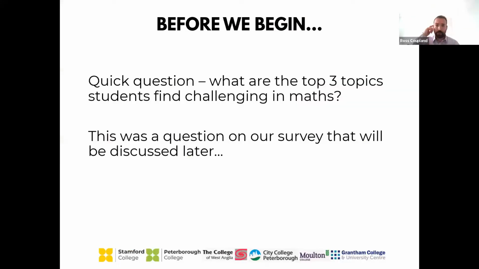Before we begin though, quick starter for 10. I'd like you to think in your minds or scribble down on a piece of scrap paper, what are the top 3 topics that your students find challenging in maths? Now, for context, this was a question on our survey, and we'll be discussing these findings later. But just in your mind or just on a bit of scrap paper, I'll just give you 10 more seconds. What would you say are the top 3 topics your students struggle with?